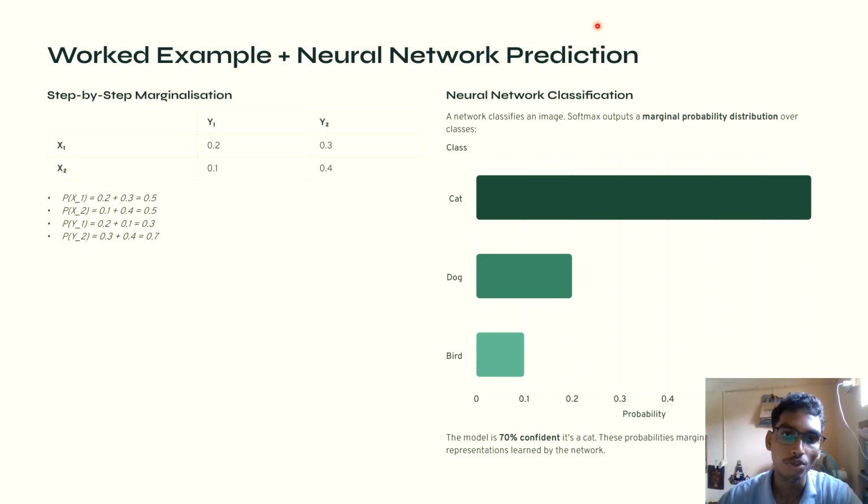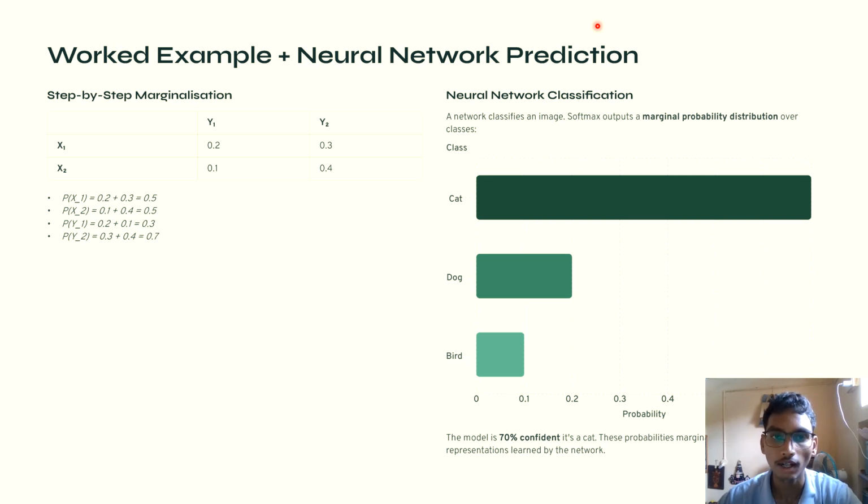The network then produces a score for different classes. For example, suppose our classes are cat, dog, bird, etc. The final layer uses softmax to convert the scores into probabilities. For example, cat equals 0.7, dog equals 0.2, bird equals 0.1. So the model predicts cat with 70% probability.